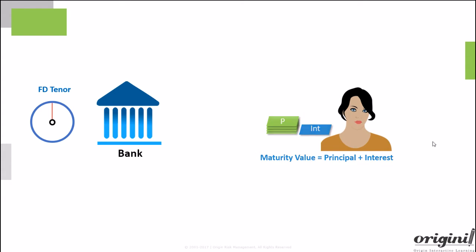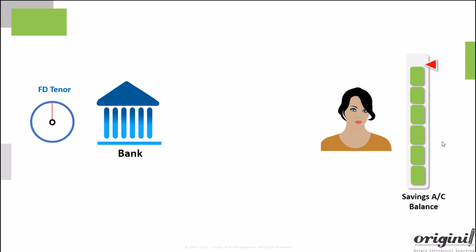When you feel you have some surplus funds in your savings account, you may want to invest the surplus in a fixed deposit in order to earn a higher interest amount compared to the savings account. In doing so, you would lose a little bit of flexibility, as the funds will get locked up in the deposit till the maturity date of the deposit.